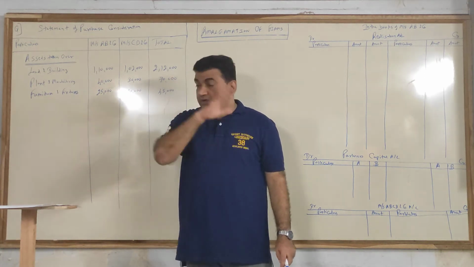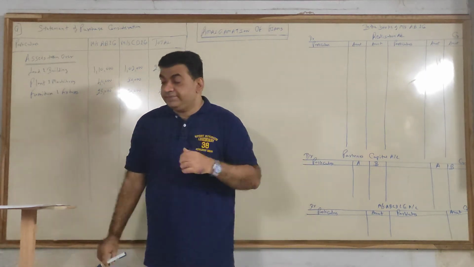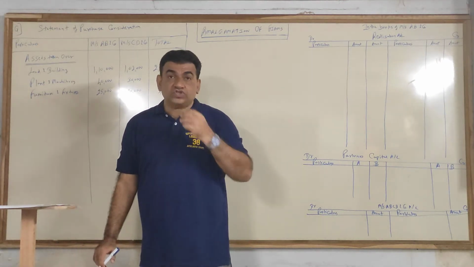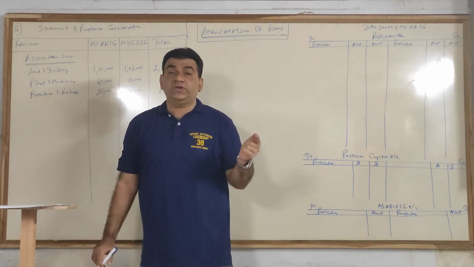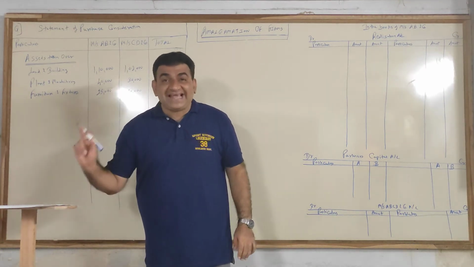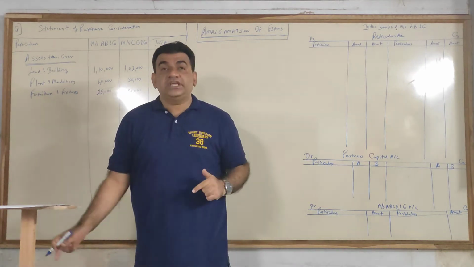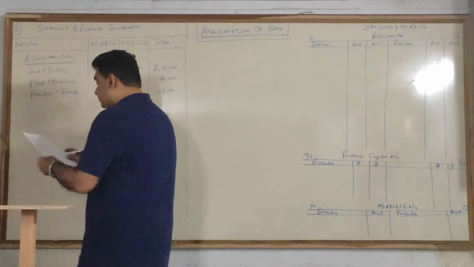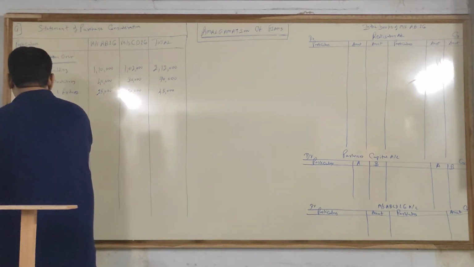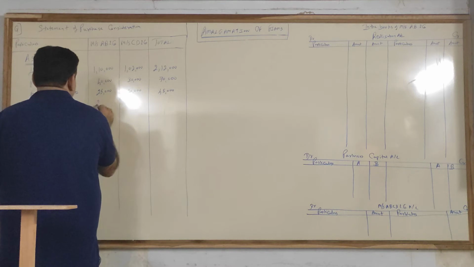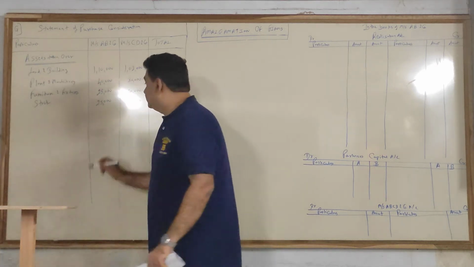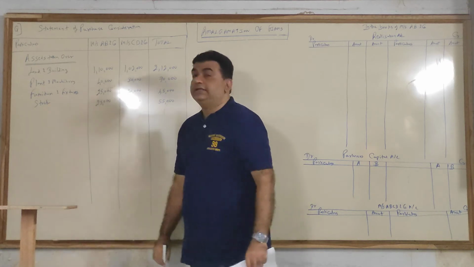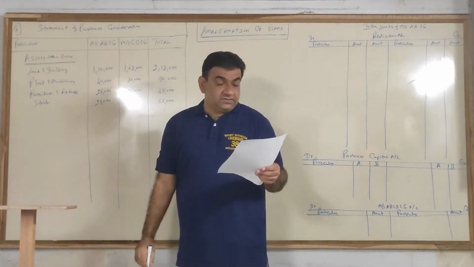Okay guys, now see. Next, stock. Can you see below any revised value of stock? No. So there is no information about stock not being taken over. That means stock is taken over. So if an asset is taken over, and the revised value is not given, we will take the balance sheet value. So we will take stock, the balance sheet figure, that is 25 and 30, that is 55,000.